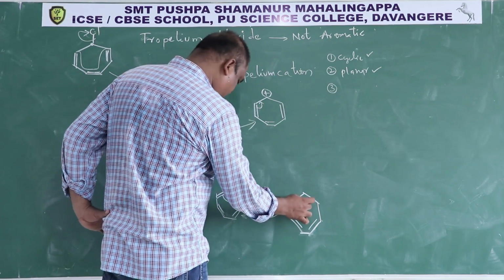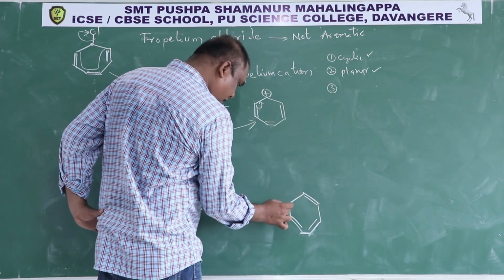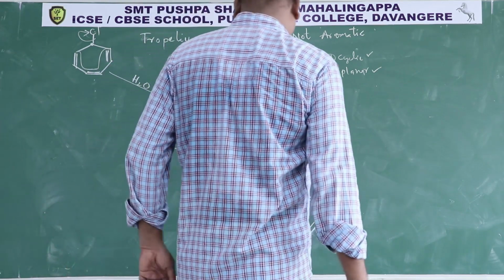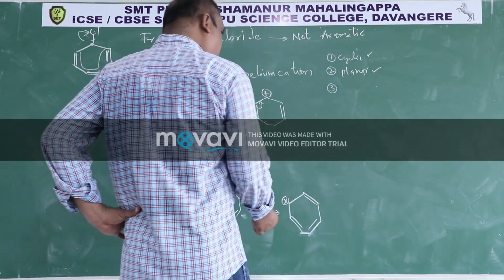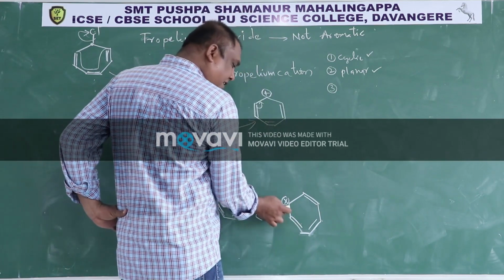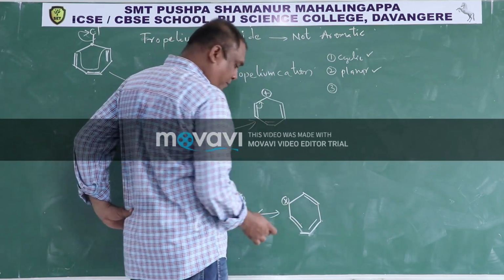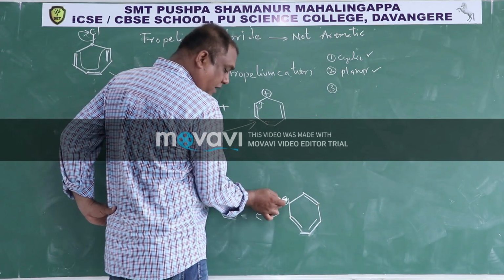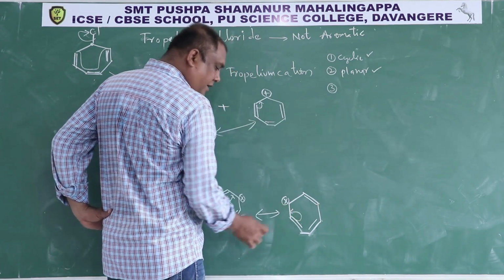This is going here, this becomes neutral and this becomes positive. Now this pi bond and this positive charge are in conjugation, therefore this positive charge pulls this pi bond here.